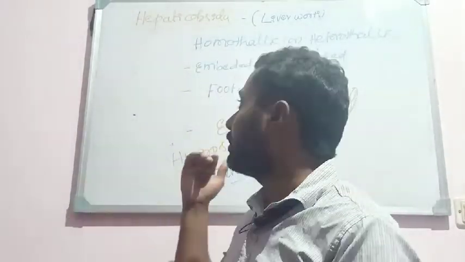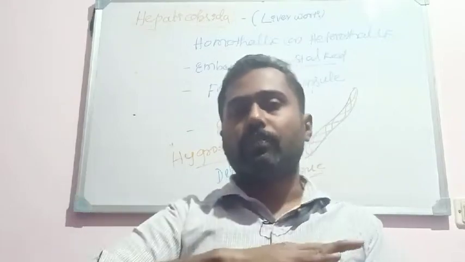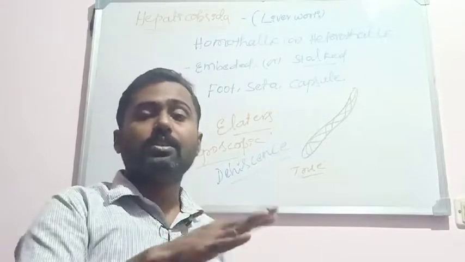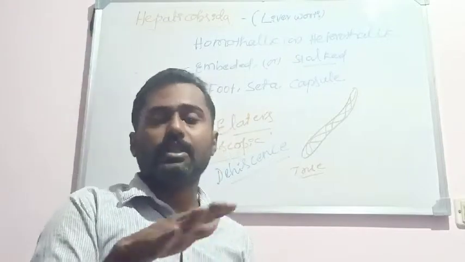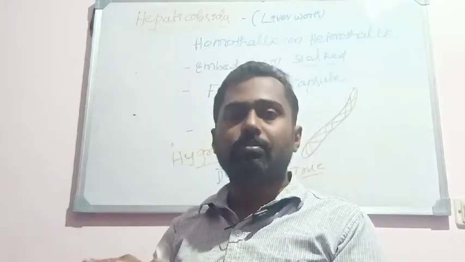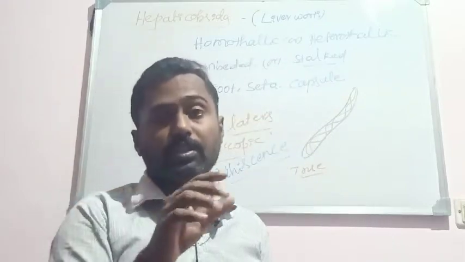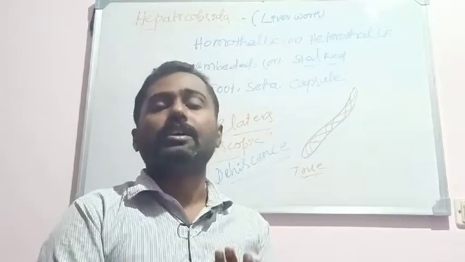Or in the majority of the members, a flat plant body can be seen, which creeps on the surface of the soil. It is dorsiventrally differentiated. The dorsal surface is green in color, whereas the ventral surface is pale in color. The dorsal surface is characterized by the midrib and the presence of gemma cups and air pores, the chimney pores, on the surface. Whereas on the lower surface, the rhizoids can be seen.